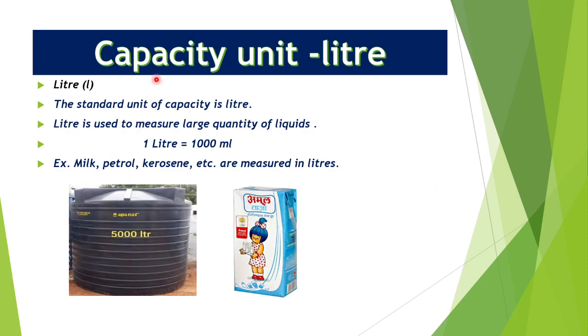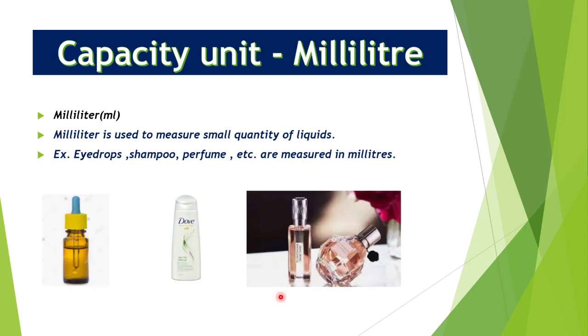Moving to the next page. So here the unit is liter. I am going to explain what is liter. The standard unit of capacity is liter, and liter is used to measure large quantity of liquids. 1 liter equals 1000 milliliter. Here are the examples. This is the water tank and its capacity is 5000 liter. Here you can see one milk pouch, and capacity of this milk pouch is 1 liter.